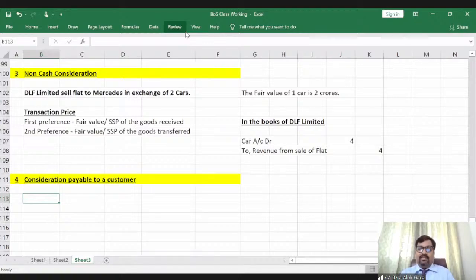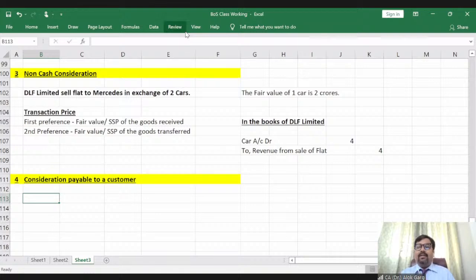So in such cases, if an entity is paying something to a customer, whether the entity will recognize it as a cost, I mean to say as an expense, or the entity will recognize that as a reduction in the transaction price, as a reduction in the revenue. Okay, so what will happen? So my dear students, what is the guidance and why is this guidance important? First of all, there could be two scenarios.